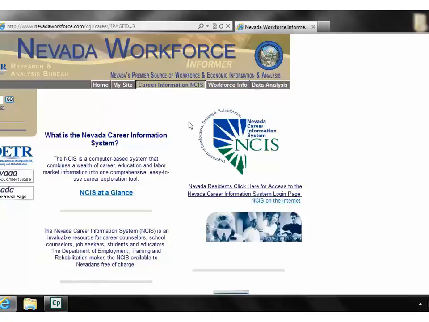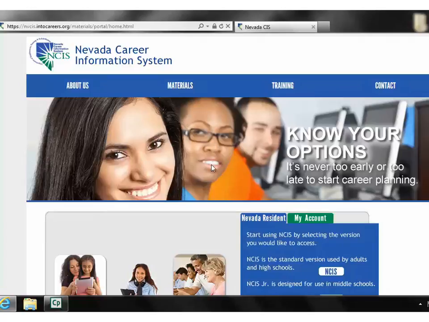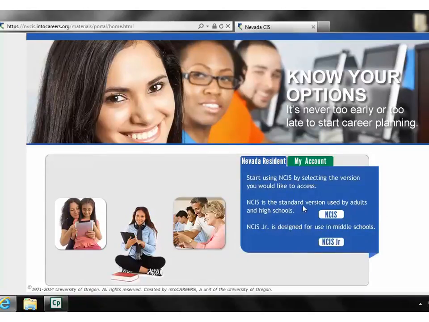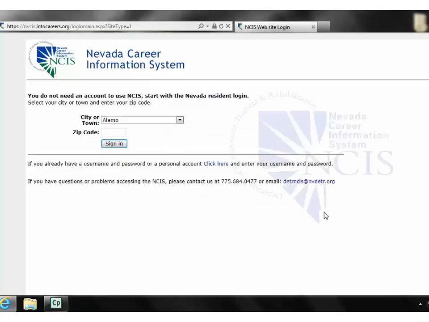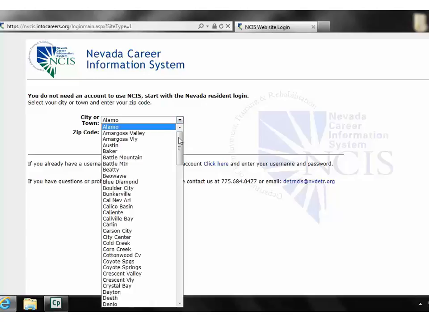Once there, click the blue and green logo for NCIS on the right side of the page. Next, under Nevada Resident, click NCIS. Here you will use the pull-down tab to select your city and type in your zip code. Let's put Henderson in 89015 for right now, then click Sign In.